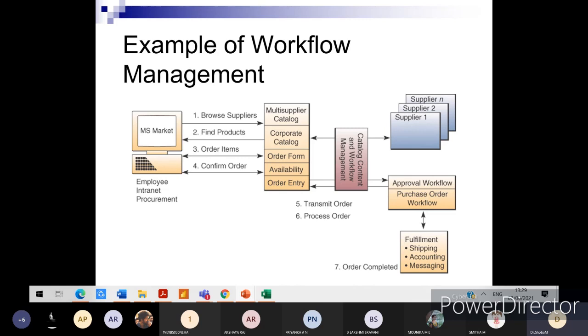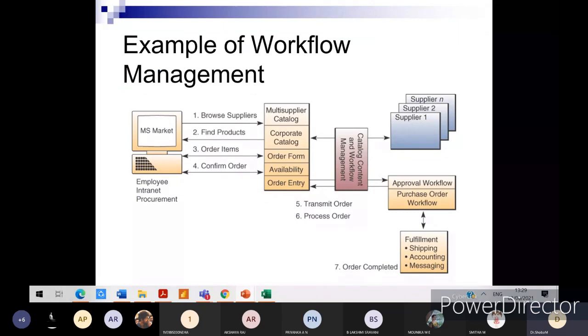Even the purchase order is a systematic process which involves some steps, right? That is the reason there is again a workflow given here. And finally you have the fulfillment, the order fulfillment, which comprises shipping, accounting, and messaging. So here you can see an order completed. There are 7 steps involved: browse suppliers, find products, order items, confirm order, then transmit order, process order, and finally order completed.